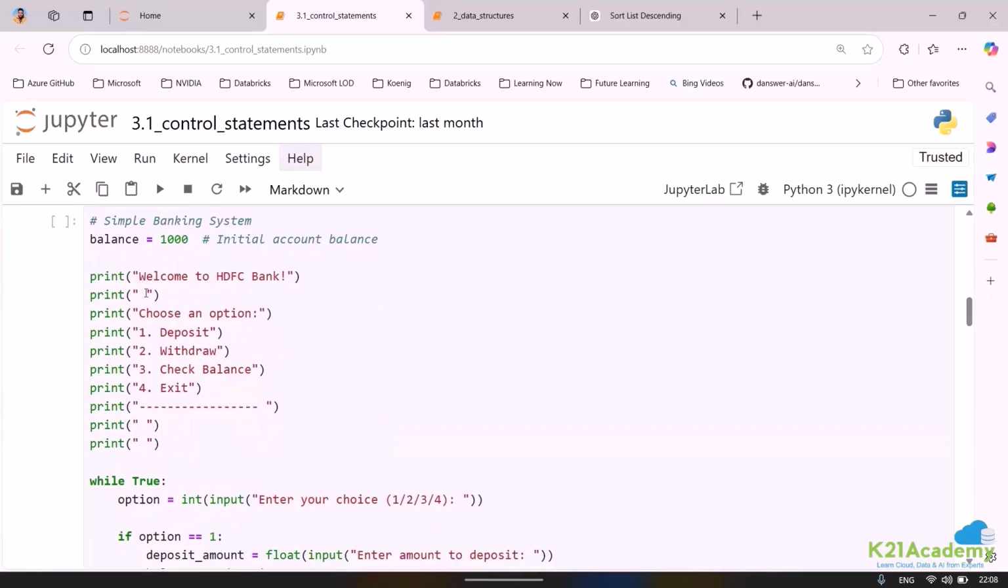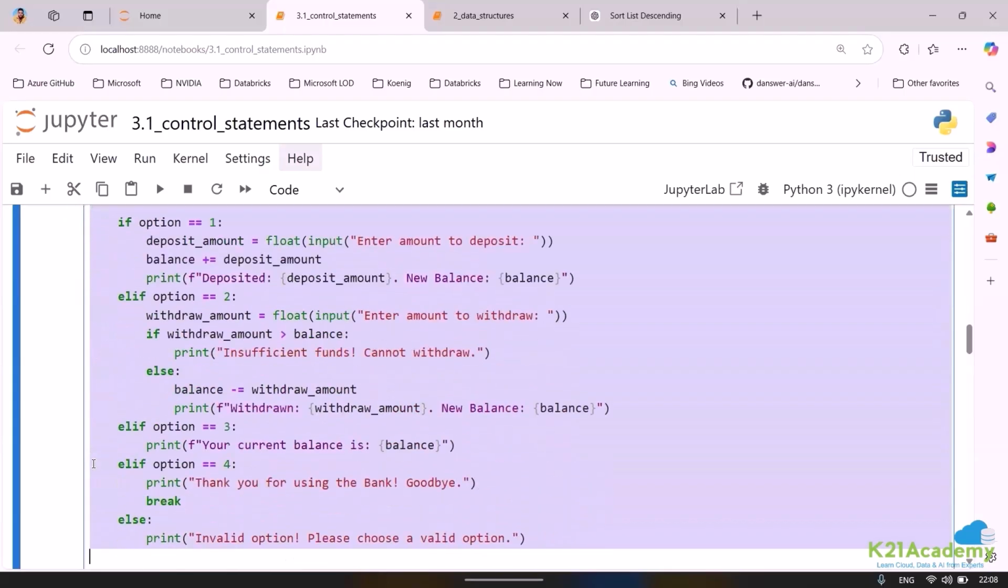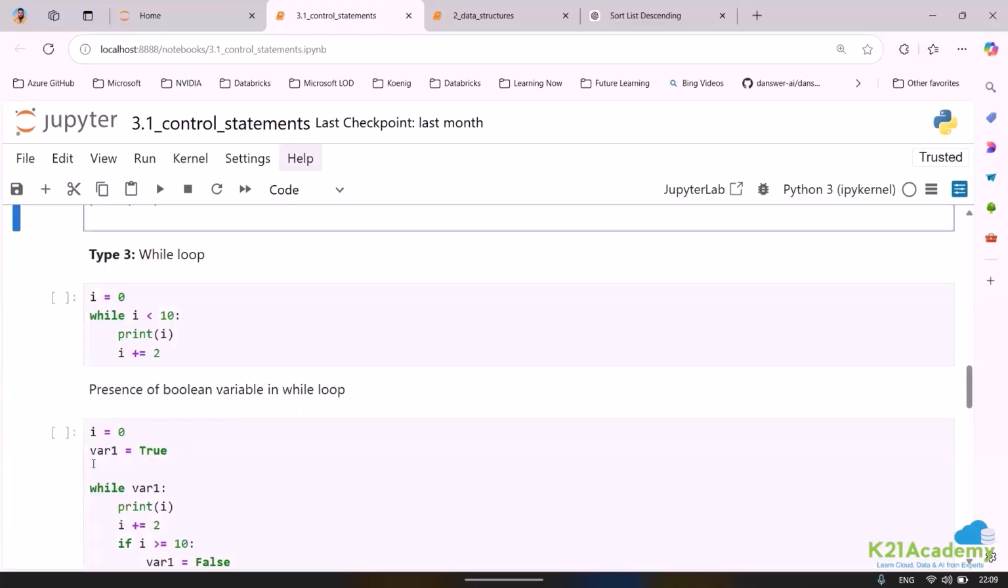And suppose this is my new line where I want to have some space. So I'm printing a blank line. Then I'm saying choose an option. Then I'm printing 1 for deposit, 2 for withdraw, 3 for check balance, and 4 for exit. Then again I'm printing a blank line. So let me remove everything from here, first of all, to make it easy. Okay, now let me run this.